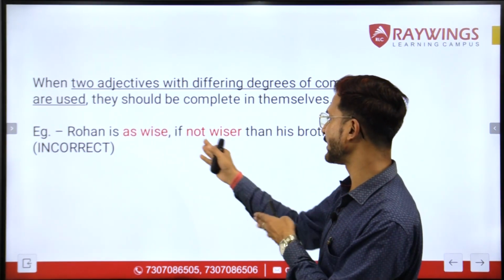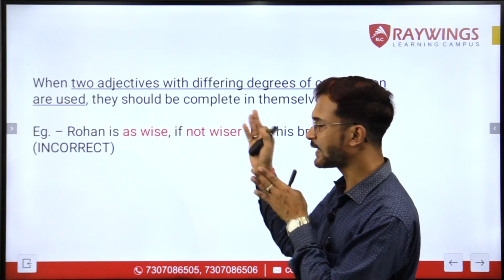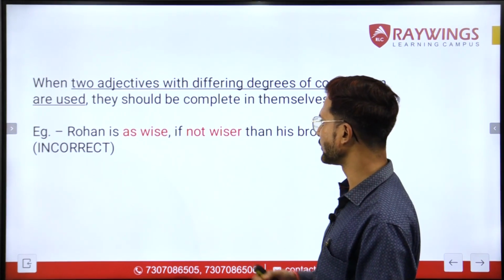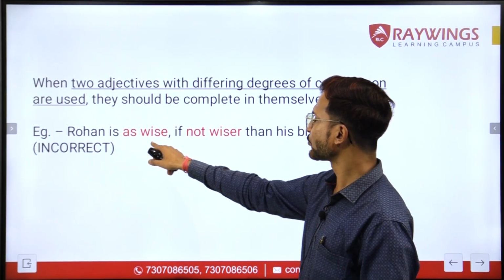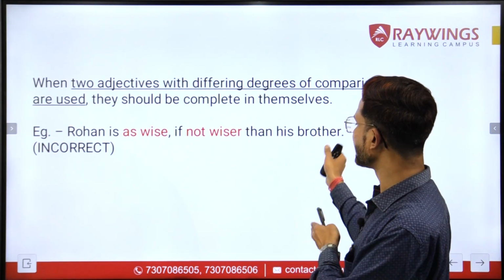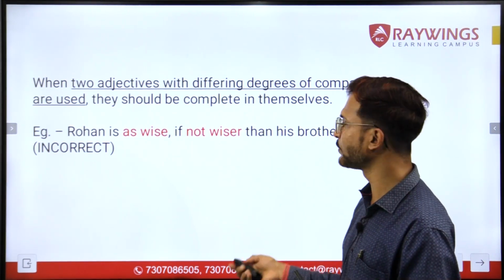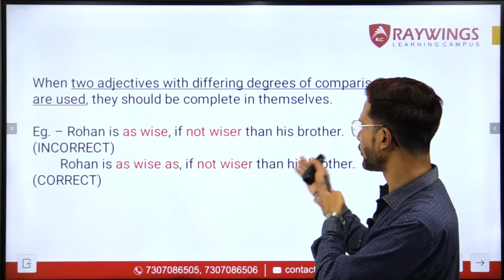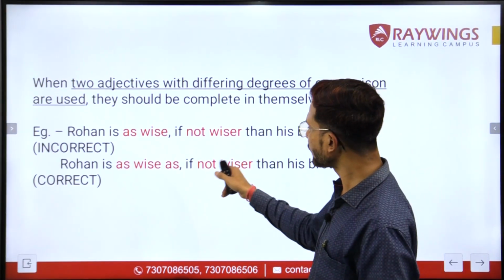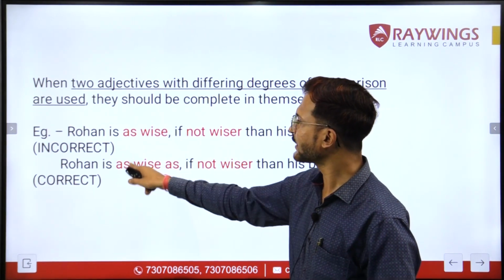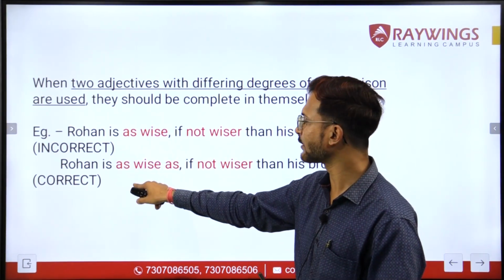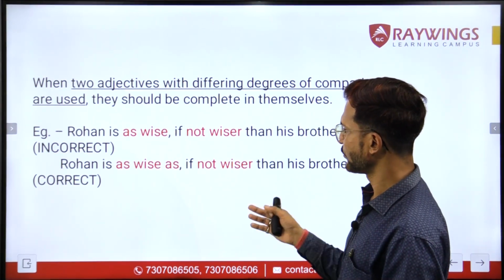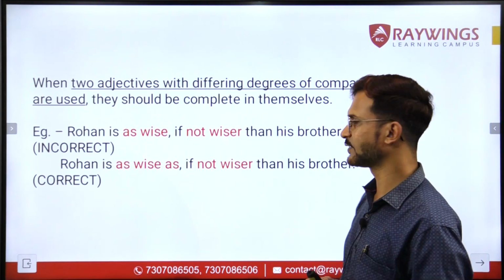And here we can see that these are not complete in themselves. So if I say that Rohan is as wise, if not wiser than his brother, this is incorrect. The correct form should be Rohan is as wise as, if not wiser than his brother. So if not wiser, this is complete, but as wise is incomplete, so therefore it should have as after wise also. Rohan is as wise as, if not wiser than his brother.